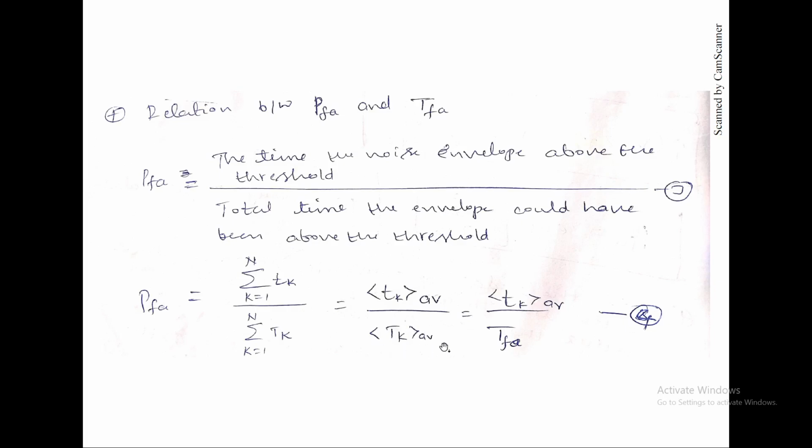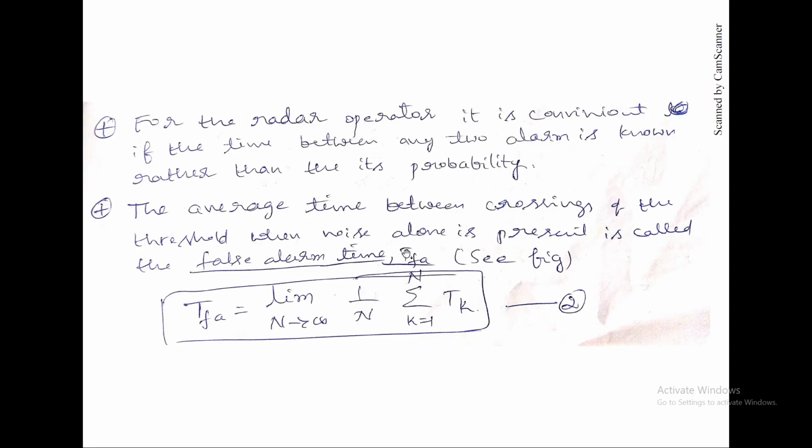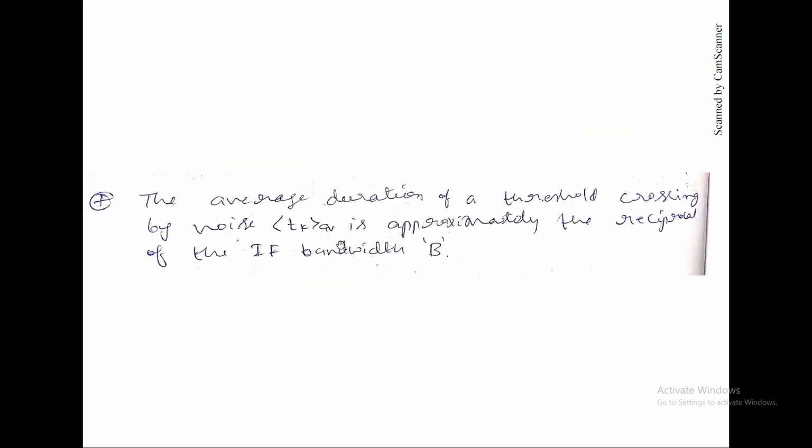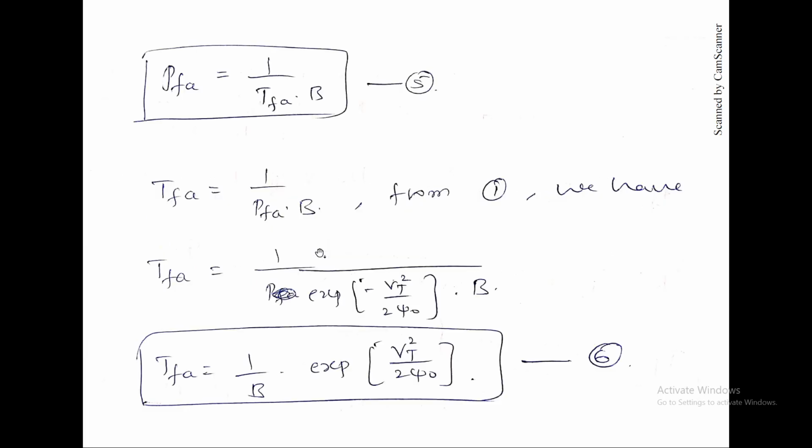As we discussed, the average capital Tk is capital TFA, the average time between crossings of the threshold. We leave this part as it is. The average duration of the noise threshold crossing, the average small tk, is approximately the reciprocal of the IF bandwidth B. So this part is approximately equal to 1 by the bandwidth. Replacing each time, what we finally get is the probability of false alarm.